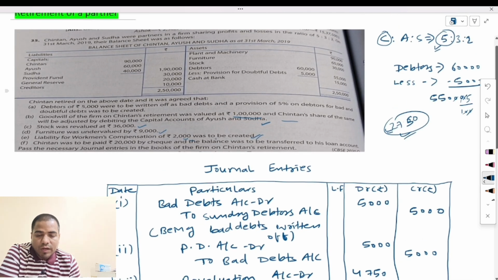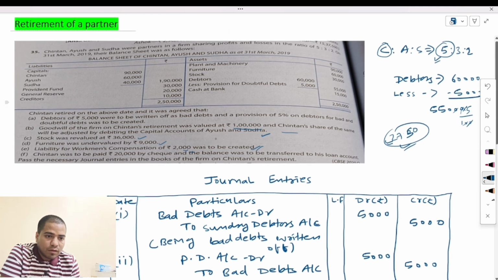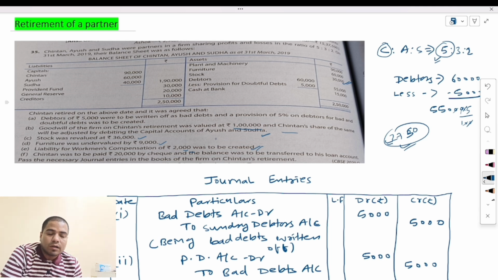Stock was revalued at 36,000. See here, the stock value is 30,000. It means 6,000, the value of stock is increasing. Furniture was undervalued by 9,000. It means in the previous balance sheet you had written the value of furniture 9,000 less. Now you will have to add this balance also.